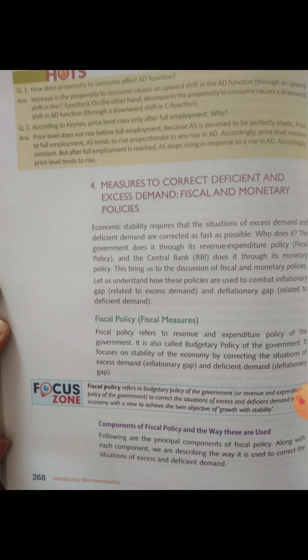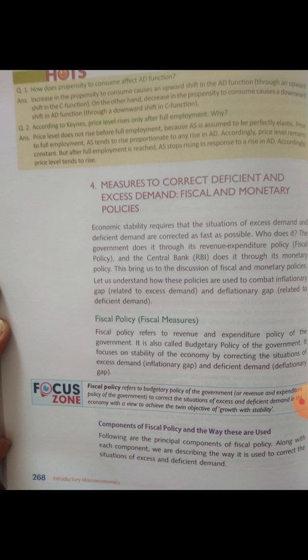So how is it going to affect the excess or deficient demand? It is by changing any or all types of expenditure that the government seeks to correct the situation of excess demand or deficient demand in the economy. When there is excess demand, government expenditure is reduced, and when there is deficient demand, government expenditure is increased. Yes, we know it very well that if we want to reduce the demand, then what will happen? Then the government has to reduce its expenditure, and if we want to increase the demand, then the government has to increase its expenditure.